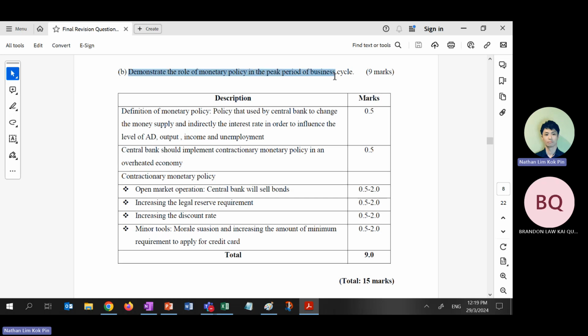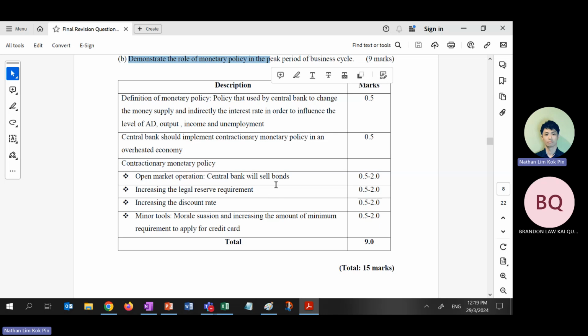Demonstrate a measure in the peak period of the business cycle. Peak period, business cycle, expansionary. No, already expansion too much. Now we need to do contractionary, right? Try not to use money supply and interest rate, unless they say you can use. Unless they say not to accept money supply and interest rate, but they say accept OMO. Then you don't use OMO or don't use legal reserve. Depends on the question. Right?